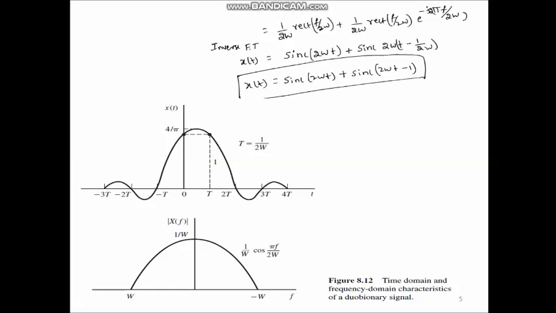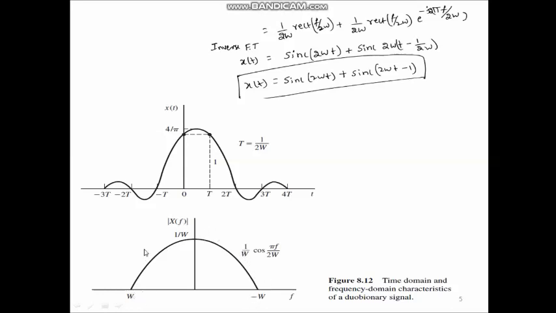This you can see in the frequency response curve, the magnitude of X(f). In that curve, it represents a cosine response. Here you can see that the spectrum has maximum value at f = 0. So, its maximum value is 1/W, and then towards minus W and plus W, the spectrum decays.